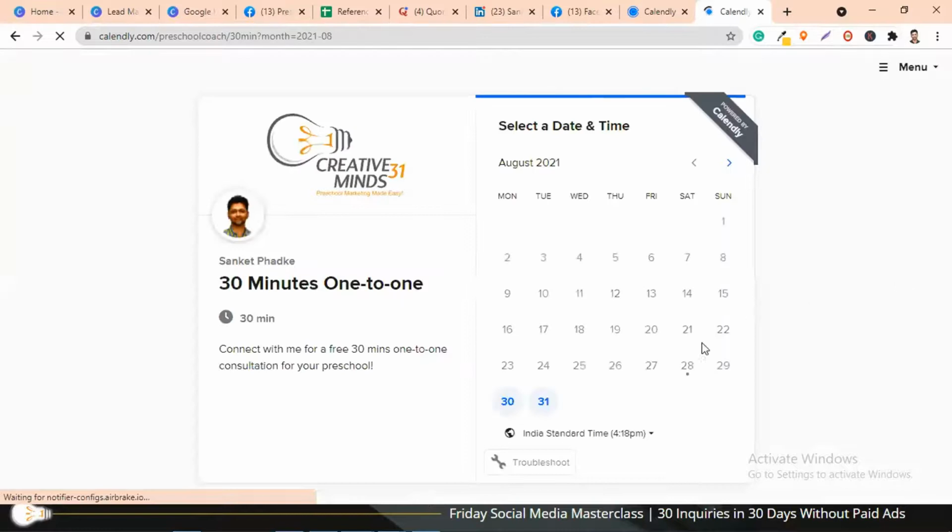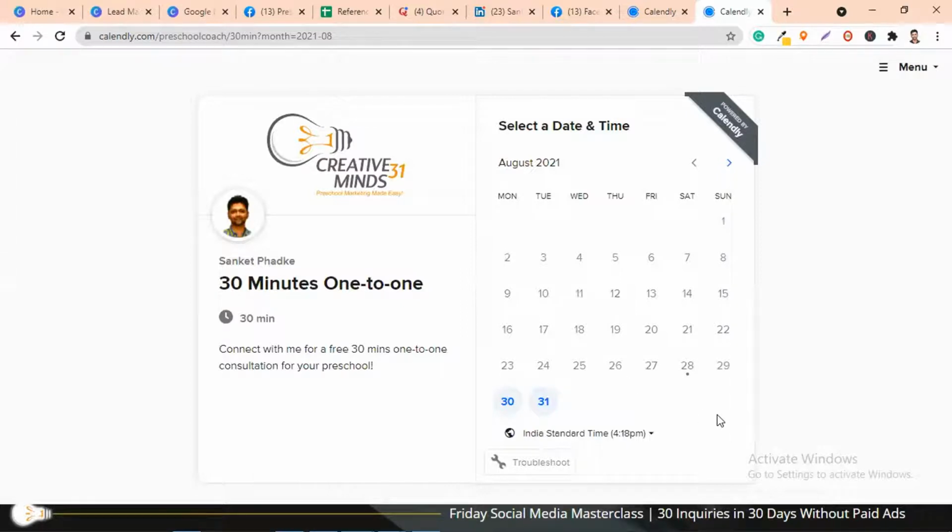When someone clicks on my link to book a slot, this is what they'll be able to see. There's a small calendar which is shown, some description, a headline, my logo. All this you can set up when you create the account. You can choose a logo, add your photo, and in the settings, you will also be able to set up the dates.